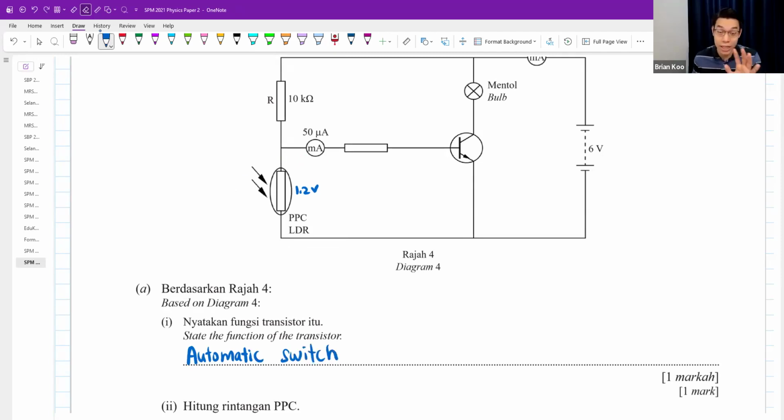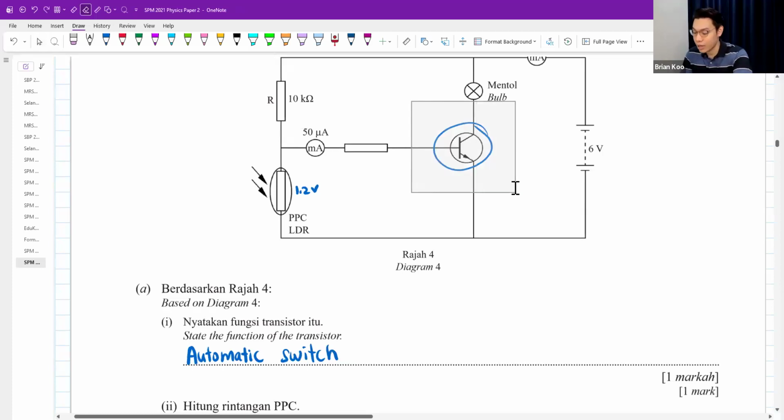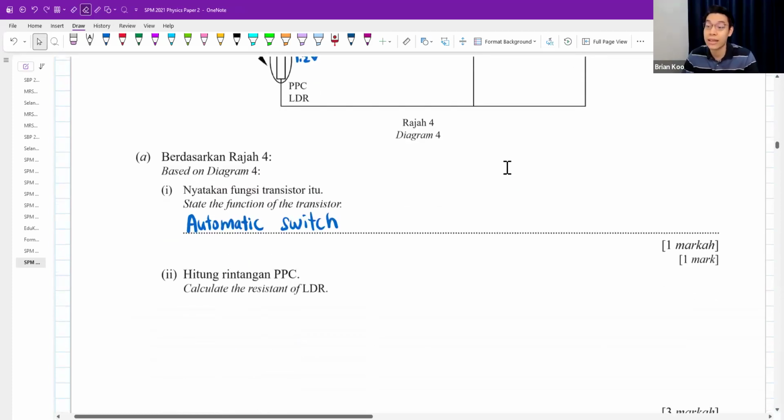If you don't have the LDR in the circuit, and don't have the thermistor in the circuit, then this transistor functions as just a normal current amplifier. It helps to amplify the current for you. A small base current gives you a very big collector current.